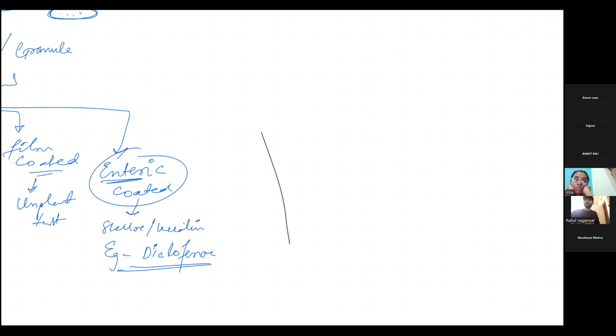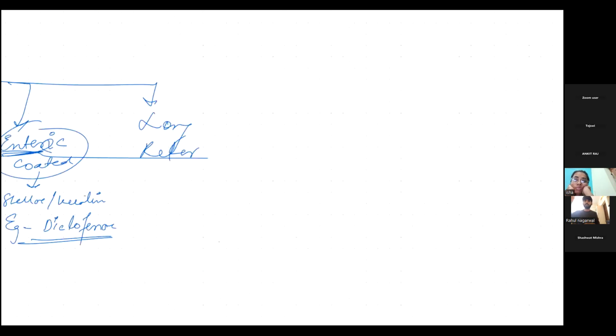Okay, so another one is the long retard tablet. Now what is a long retard tablet? The term itself is telling that this tablet is going to be there for a long time, isn't it? So that's why it is called a long retard tablet. Now how is that possible? Now we know what tablets are. Tablets are nothing but powders which are pressed at high pressure.